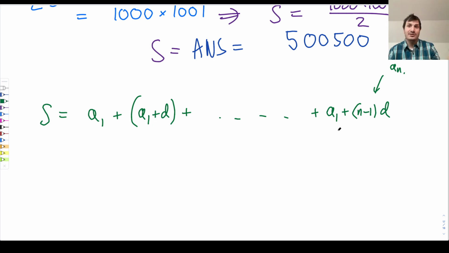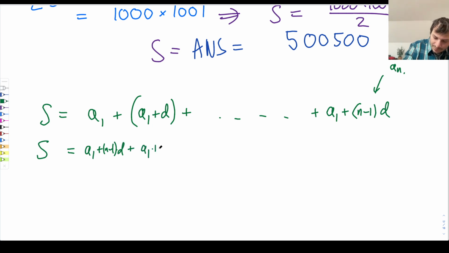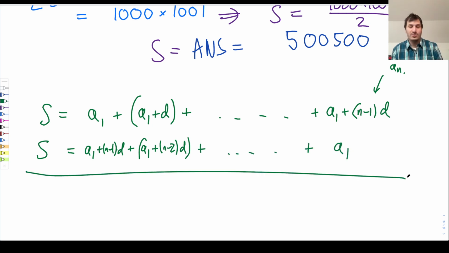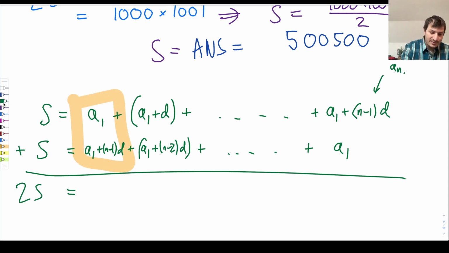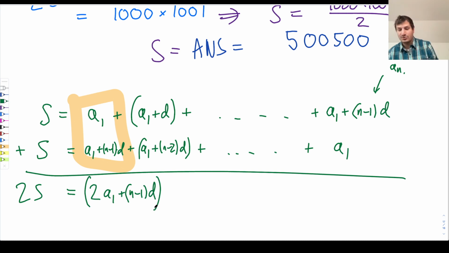If you want to know what the sum is, you flip it around. So S, on the other hand, is equal to A1 plus n minus 1 times D, plus A1 plus n minus 2 times D, plus dot, dot, dot, plus A1. And now, if you do the same trick we did before, take the two equations and add them up. On the left-hand side is 2S. On the right-hand side, you are adding something where every column is the same number. Every column is equal to 2 times A1 plus n minus 1 times D. That is what every single column is equal to.